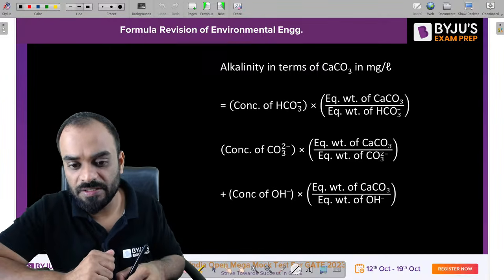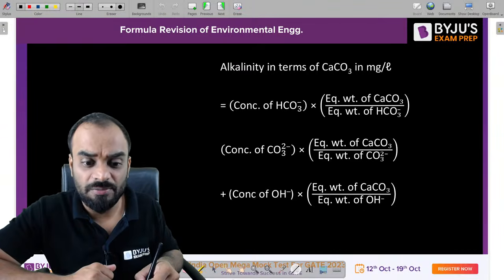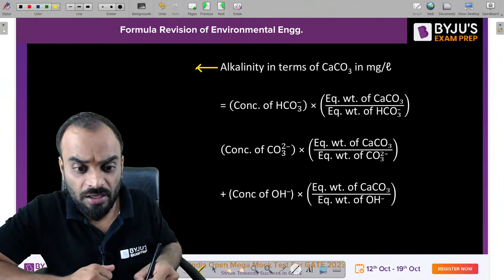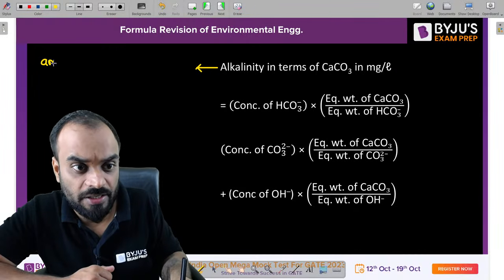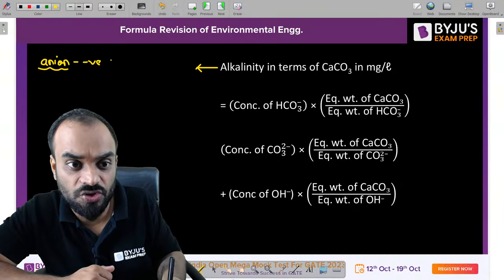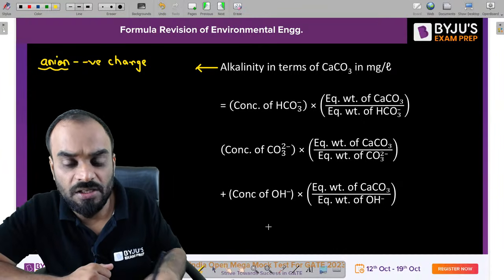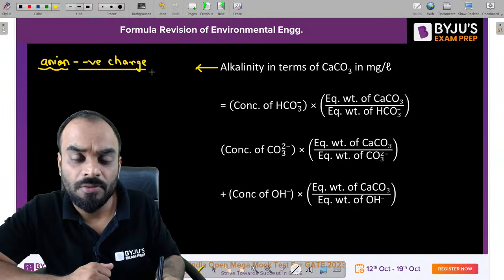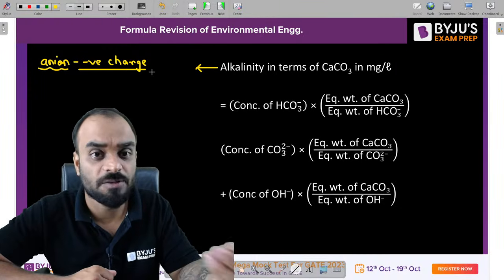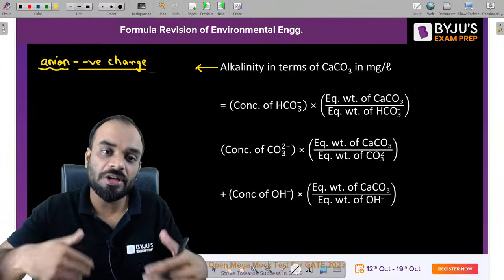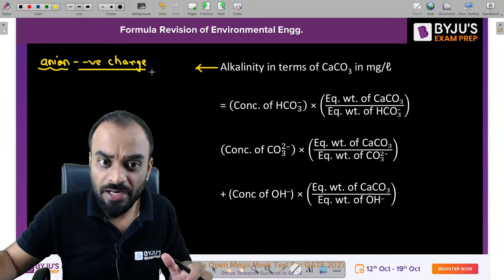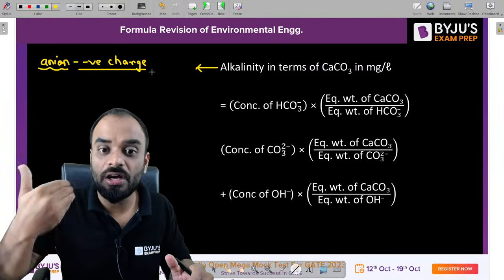Let's understand what alkalinity is. You know that alkalinity is mainly caused by anions, which are negatively charged ions. Alkalinity is the tendency of water to neutralize acid, or to neutralize the hydronium ion, which means H plus ion. If you have more negative charge, it can react with more H plus ions, which means the water has more alkalinity.